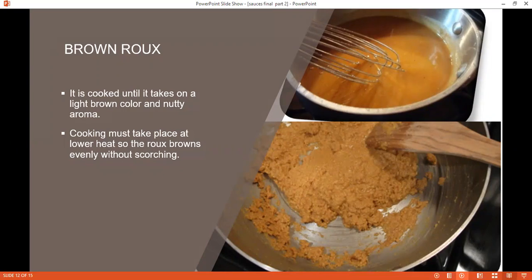So it makes the roux cook evenly and it does not get burnt. So this is how the different types of roux are cooked to various degrees, which gives a different color to the sauces, and they are used for particular kinds of sauces.